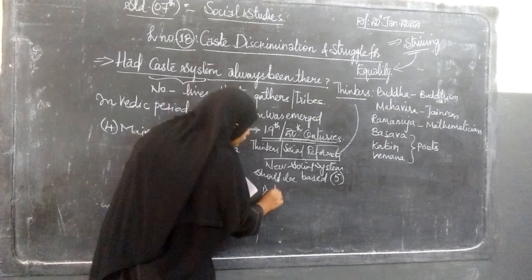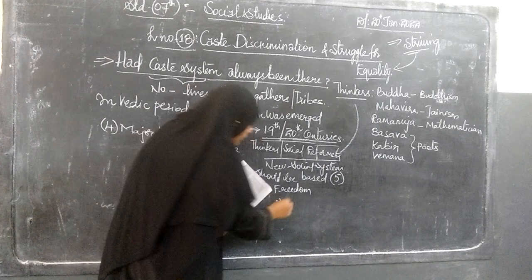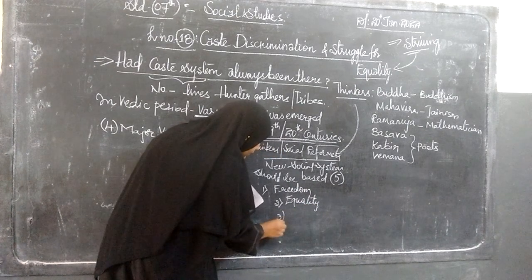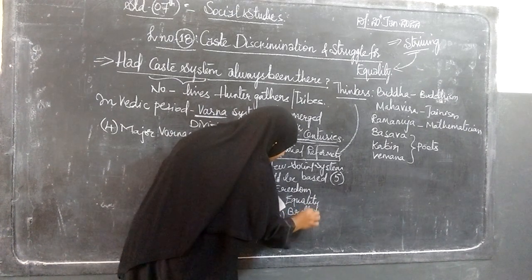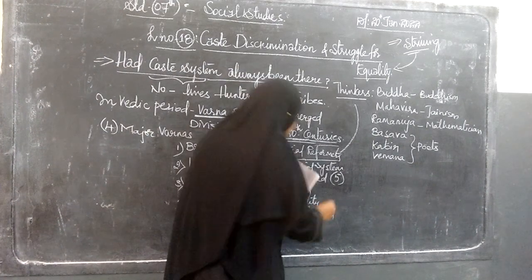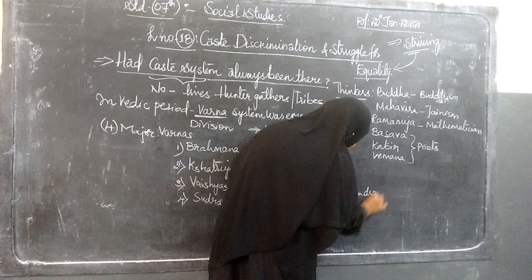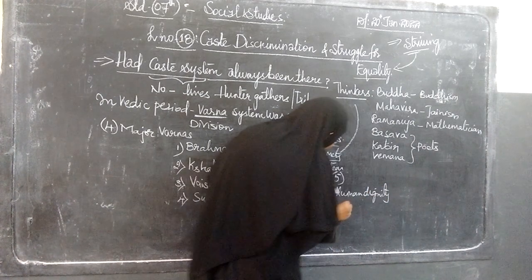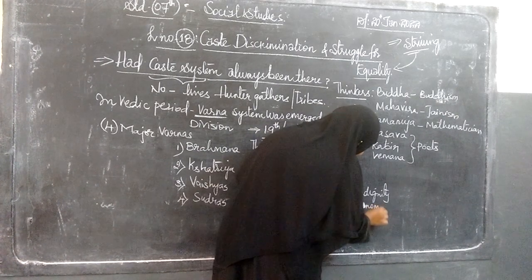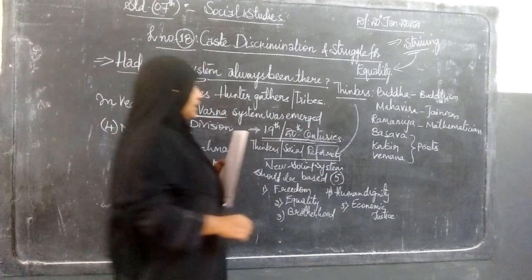First is based on freedom. Second, equality. Third, brotherhood, togetherness. Fourth, human dignity, means self-respect. Fifth, it goes with economic justice, means money related. So these are the five aspects.